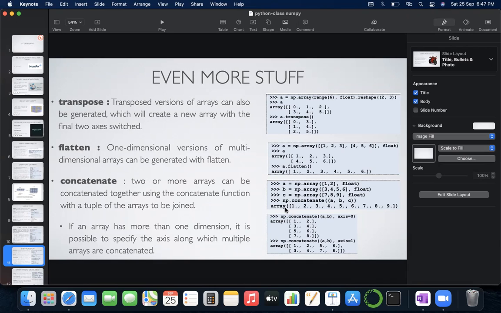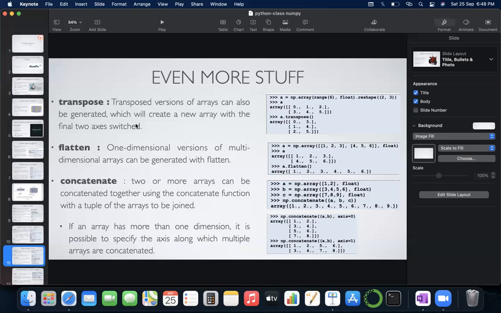This is only applicable in terms of multi-dimensional arrays. In the case of a two-dimensional array, you need to mention the axis, and in the case of a one-dimensional array, you don't need to mention the axis. However, mentioning the axis is helpful because you can tell NumPy how you want to see the output, and you can do that using the axis parameter. So concatenate actually takes two parameters. One is the tuple that contains the names of the arrays, and the second parameter is the axis parameter.